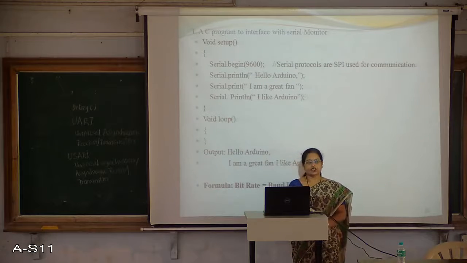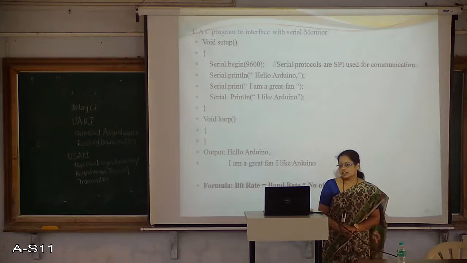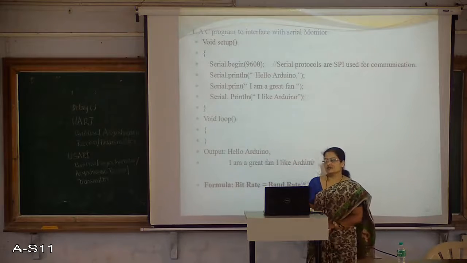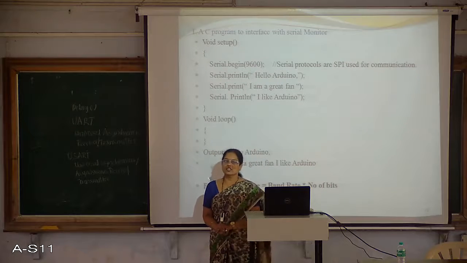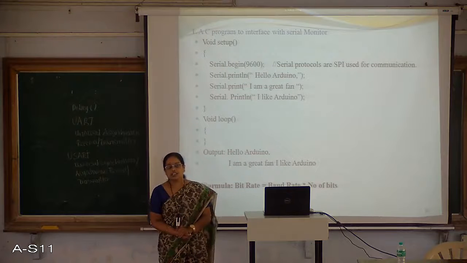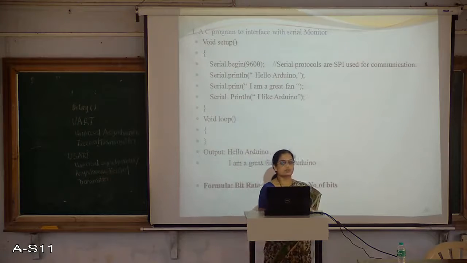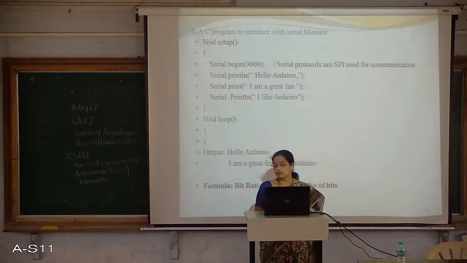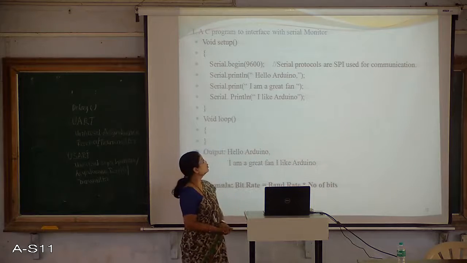For the data transfer, you should fix some baud rate, and usually the data transfer takes place using 9600 as the baud rate. It is a standard one. There are different baud rates with which the data can be transferred, but still it is the most commonly used and appropriate one for the data transfer. So we are using 9600 in our program.